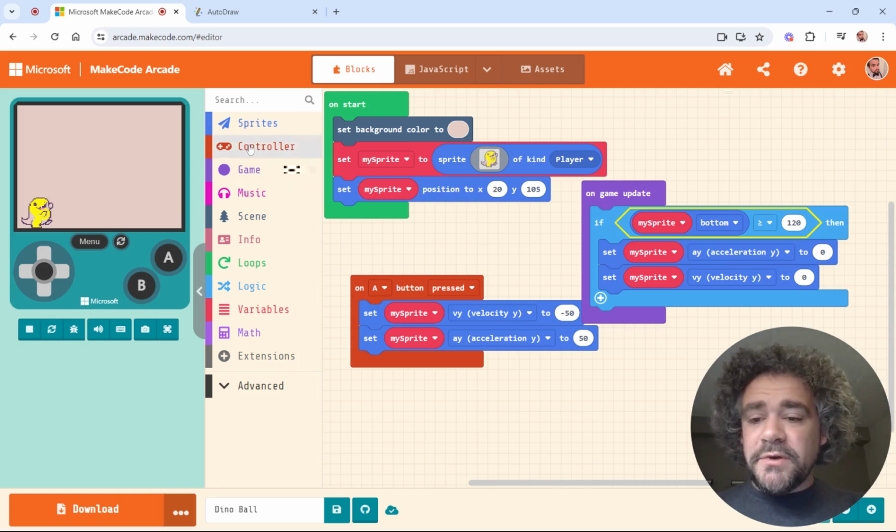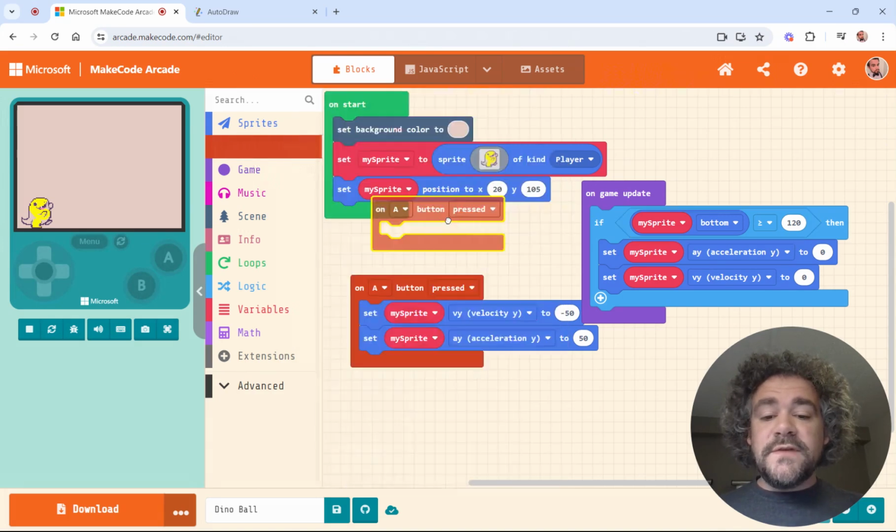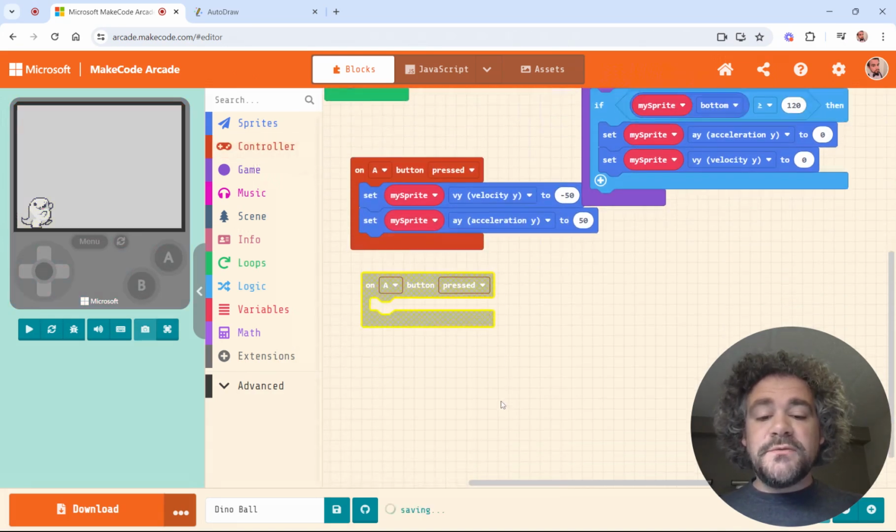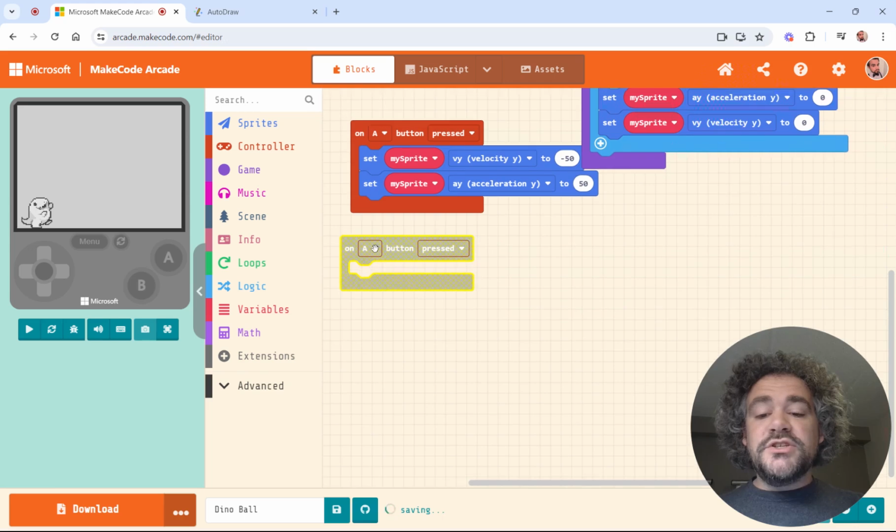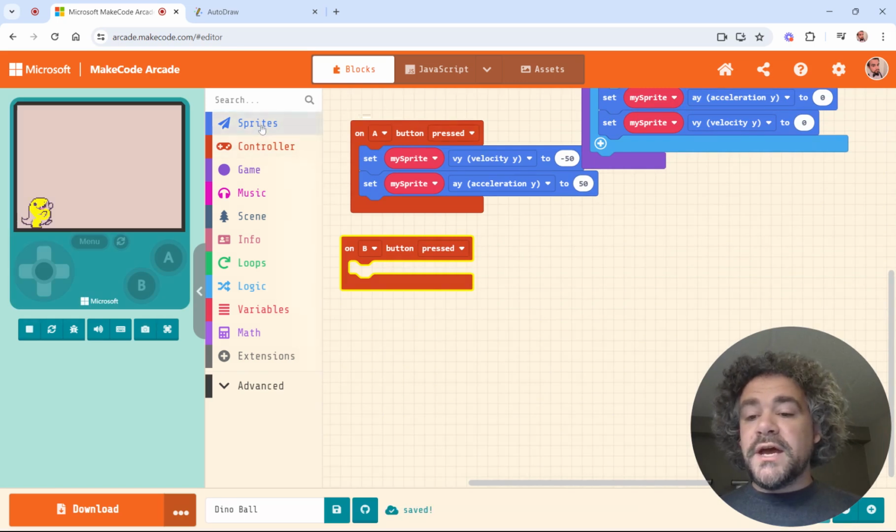I'm going to do this with a different button press. So instead of the A button press, we're going to use the B button press for the basketball. That way the player can jump with one button and shoot with a different button. So when the B button is pressed, he's going to throw a basketball.